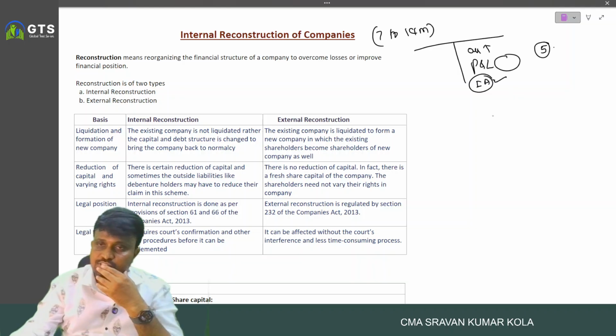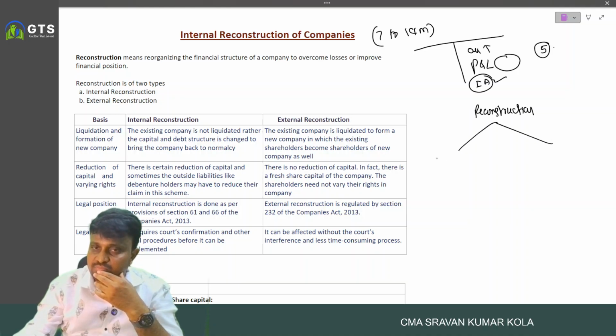Generally, reconstruction is of two types: external reconstruction and internal reconstruction.